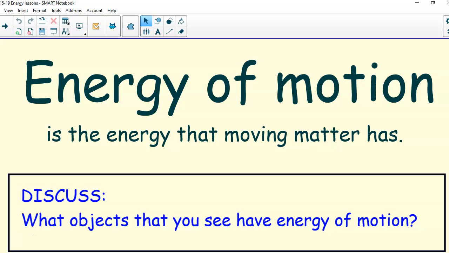Then there's energy of motion. So energy of motion is energy that moving matter has. So as you pause to write this down, think about where would you see moving matter with energy? One example I think of is bowling. When you roll that ball and that ball is rolling down the bowling alley, that's energy in motion. And then the pins are sitting there, but once they're hit, they're flying around, and that would be energy of motion as well.